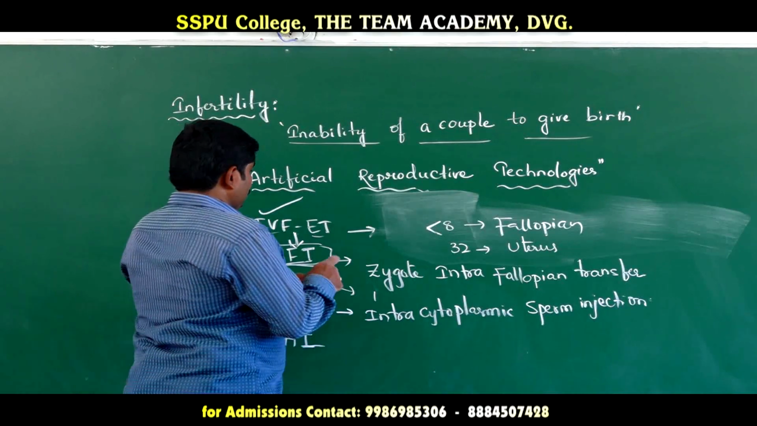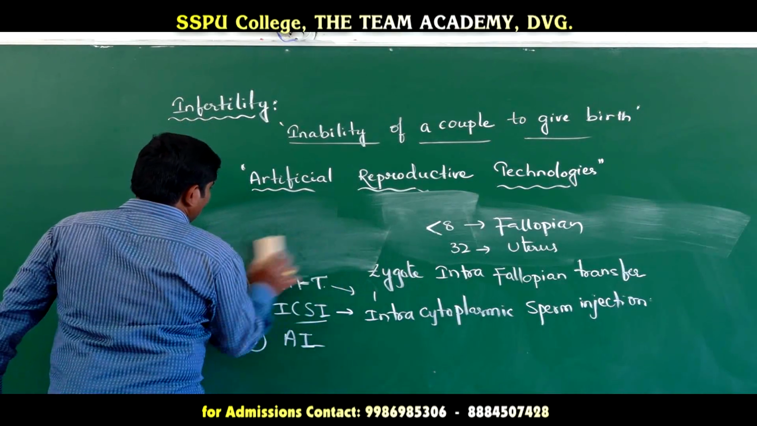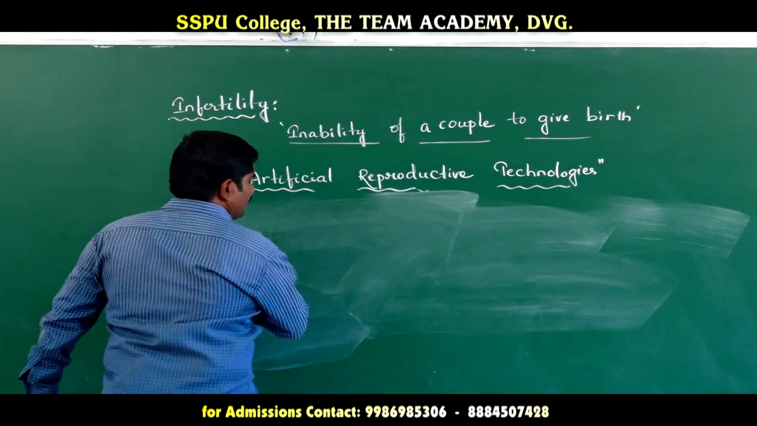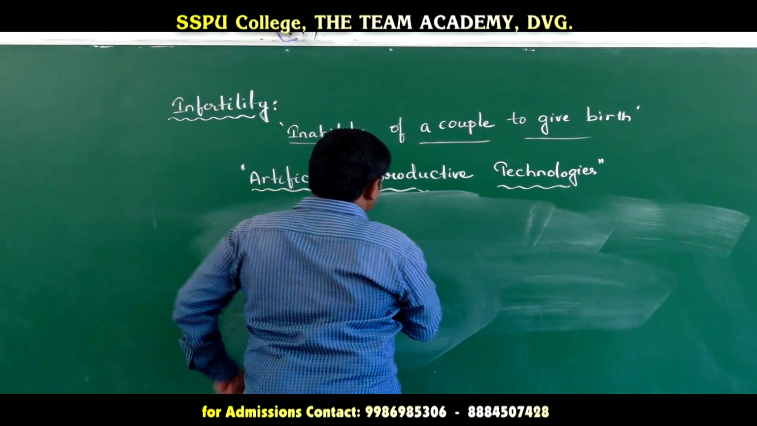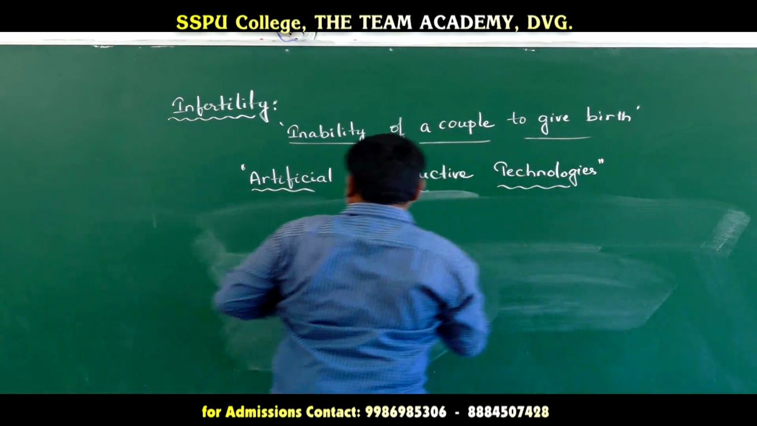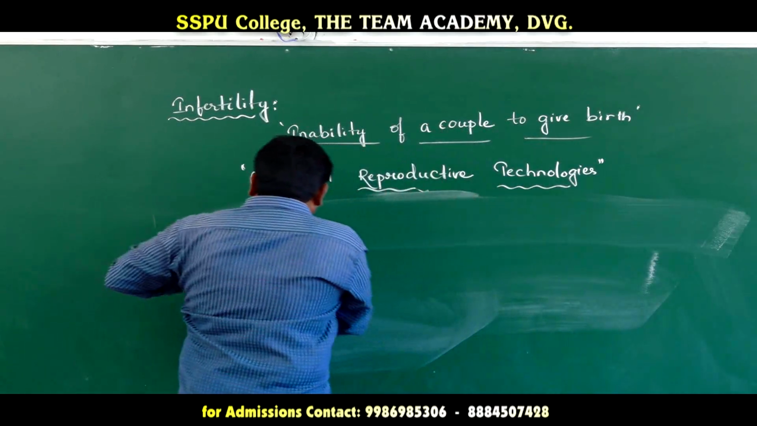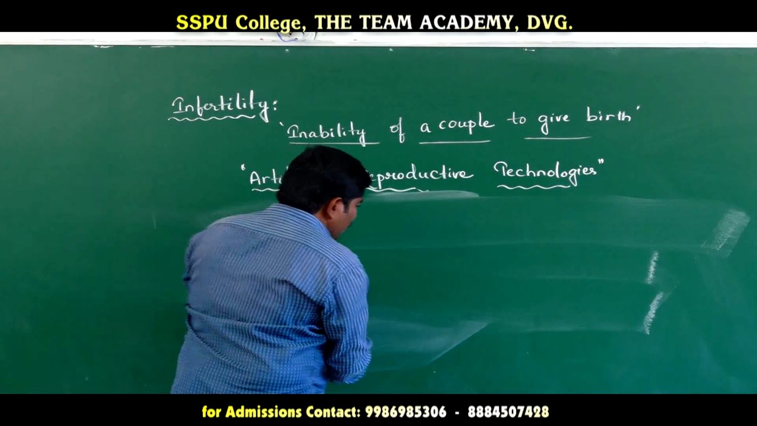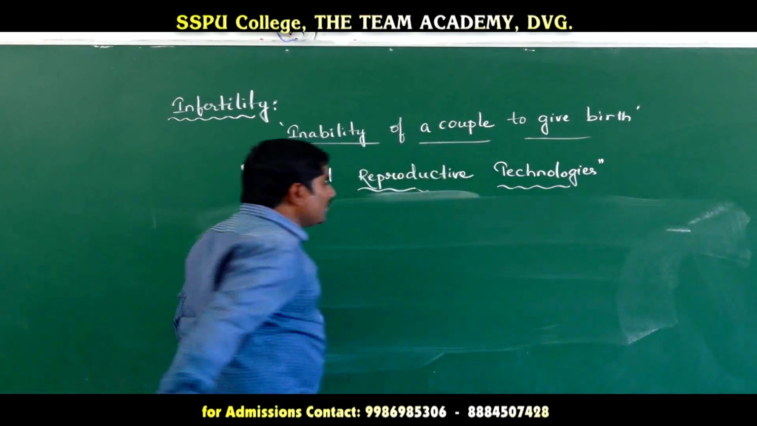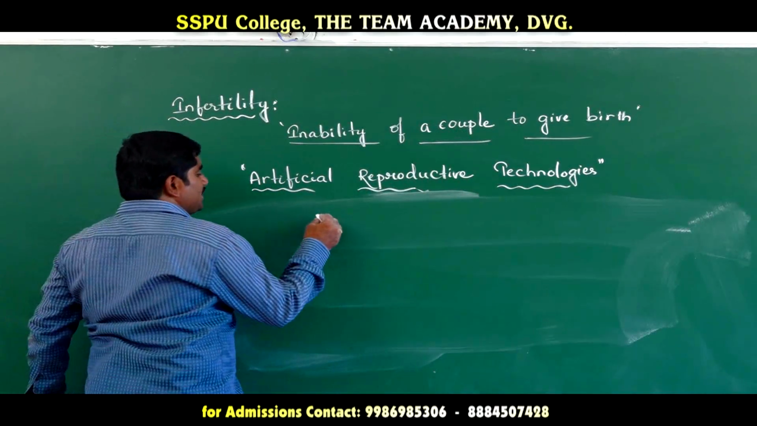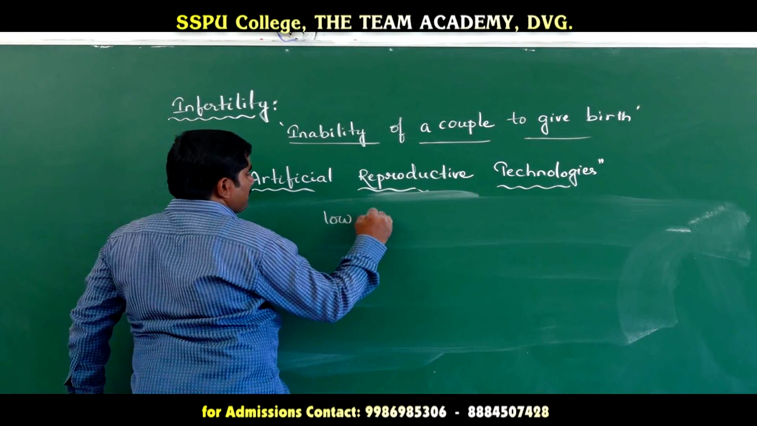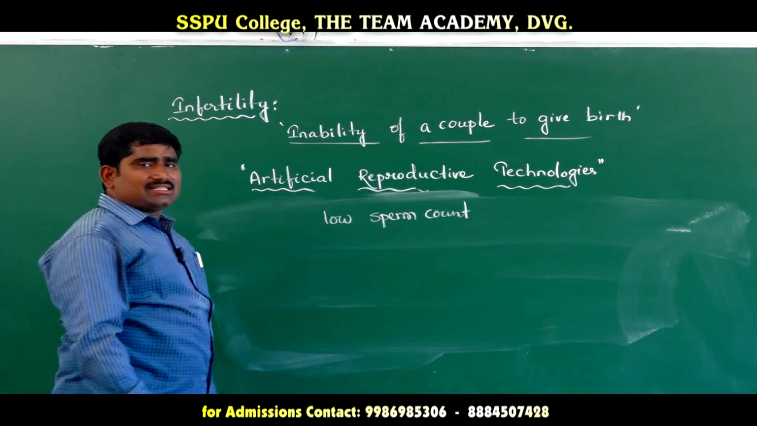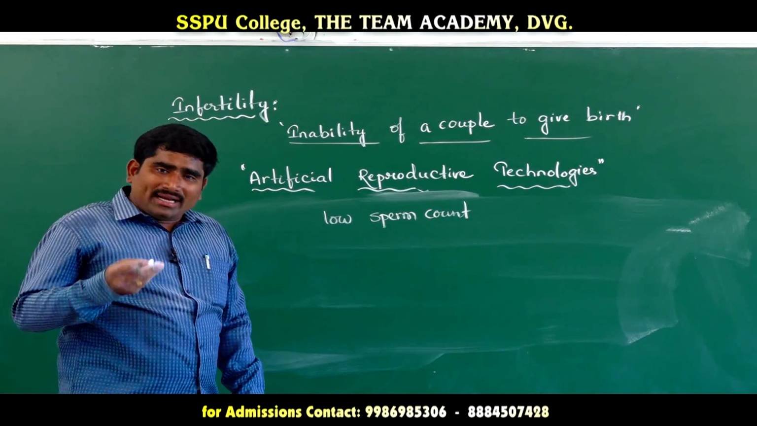Next, AI. AI is artificial insemination. Artificial insemination is used where the male cannot produce sperm cells normally. In some males, the sperm motility is not correct, or in some cases a low sperm count will be there, or some males cannot produce sperm cells. Their motility is very less.